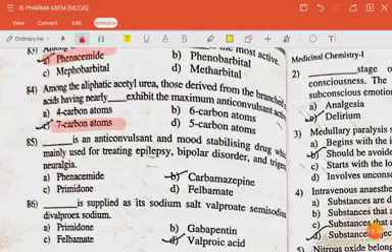The next question is: dash is an anticonvulsant and mood stabilizing drug mainly used for treating epilepsy, bipolar disorder and trigeminal neuralgia. The answer is carbamazepine. The next question is: dash is supplied with its sodium salt, valproate semisodium, divalproex sodium. The answer is valproic acid.